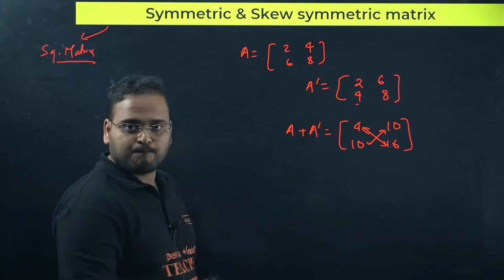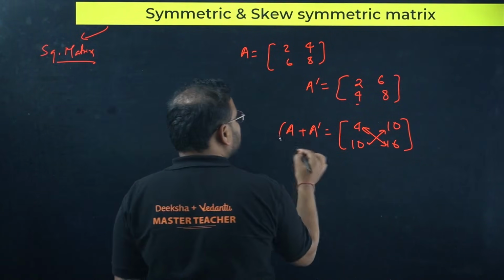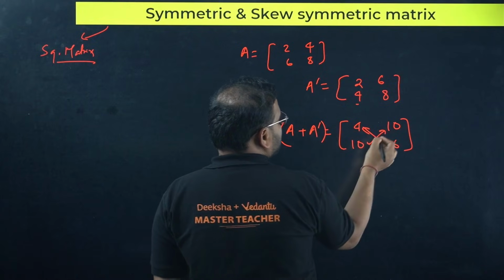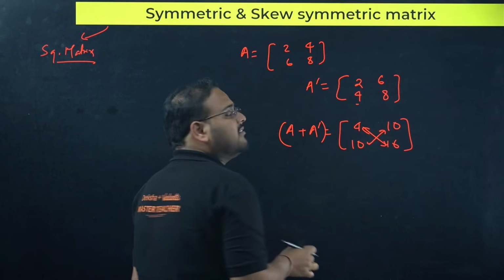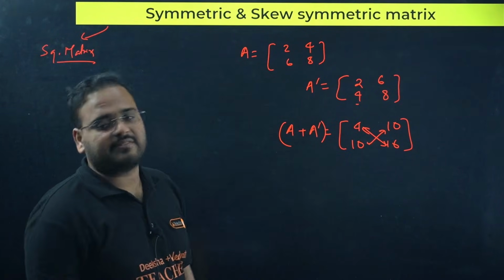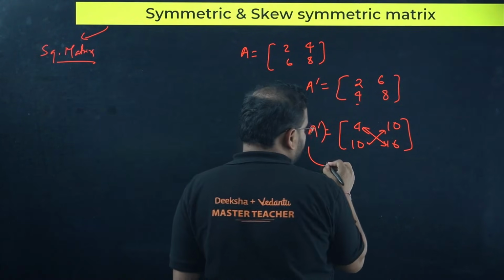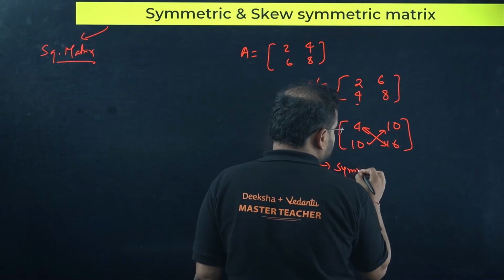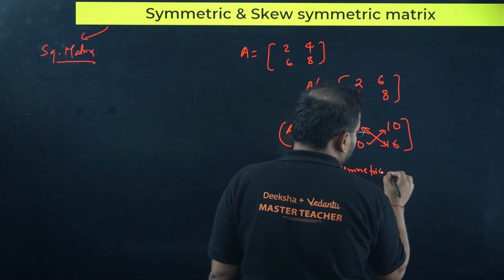Okay, so A plus A dash, you can check here. You can see that the elements other than the diagonal elements will be mirror images to each other about, of course, the diagonal itself. That's why it is called a symmetric matrix.